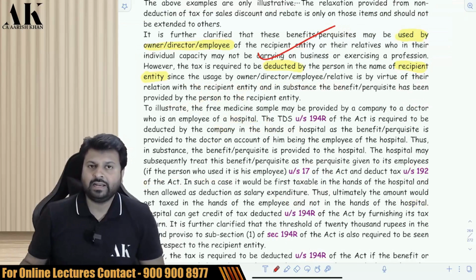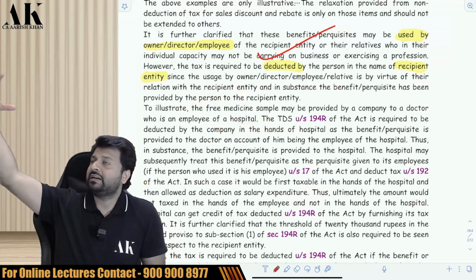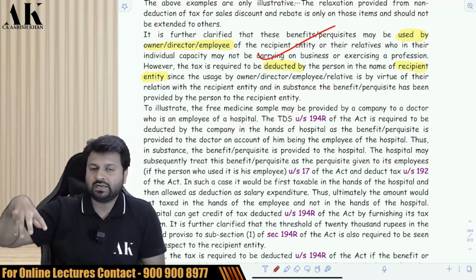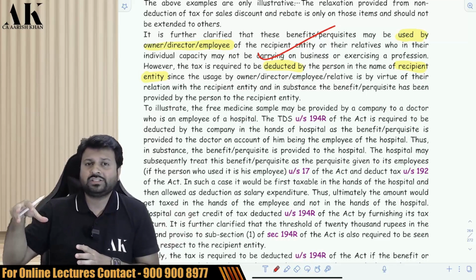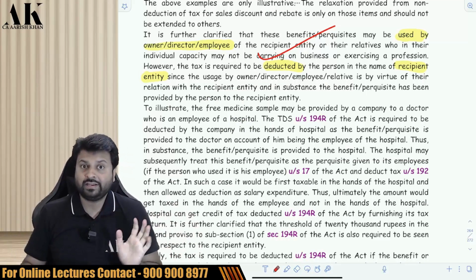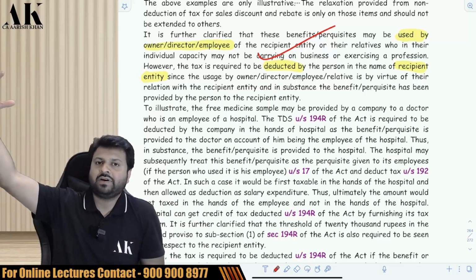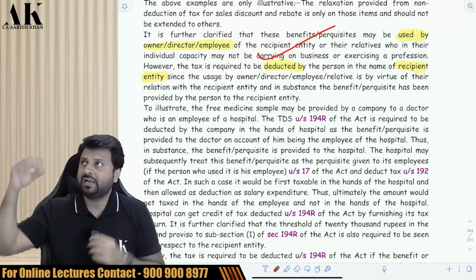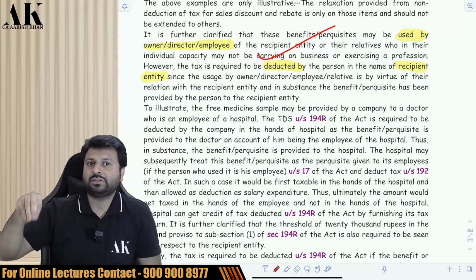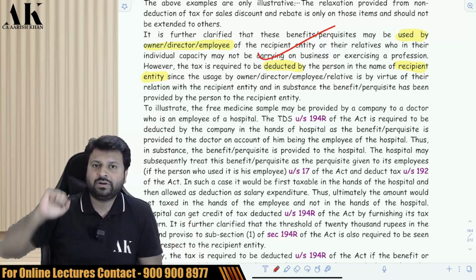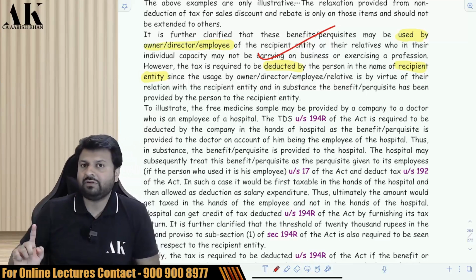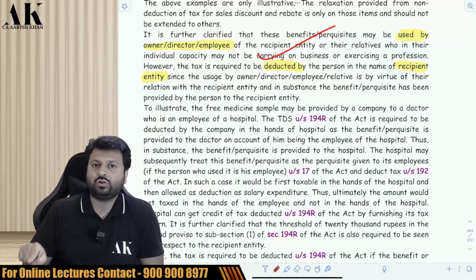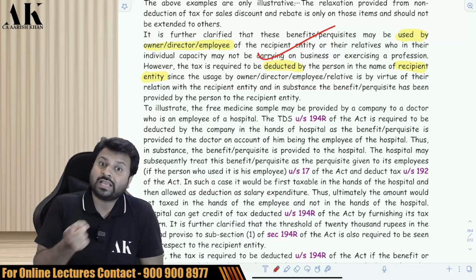Now the next paragraph I'll explain to you with the help of an example. Suppose there is a pharma company over here and there is a doctor over here and there is a hospital over here. Now this doctor is an employee of the hospital. Be very careful, there is a triangle over here. Now this pharma company is giving some samples to doctors. Now, whether the pharma company will deduct TDS? Yes, the pharma company will deduct TDS in the name of the hospital, not in the name of the doctor, because ultimately the doctor is going to use it as an employee of the hospital.